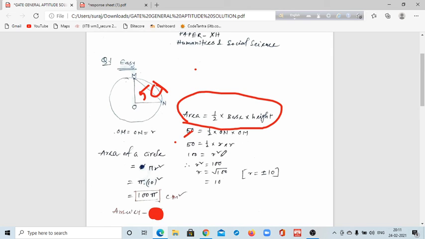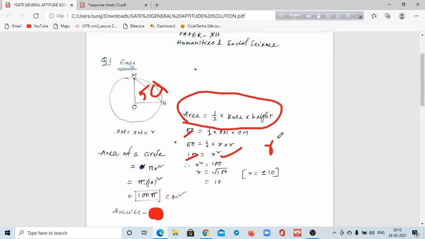So it will be r square. So it will be 100, because we can multiply 50 into 2, from this side to this side. So r square equal to 100. So r equal to root over 100. So r will be 10 actually. Okay, so it will be r equal to plus minus 10, but r is the length.